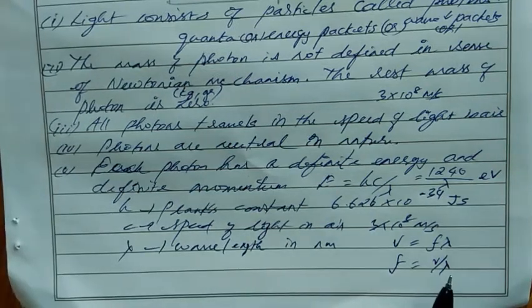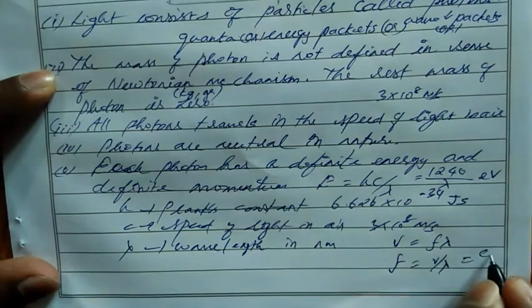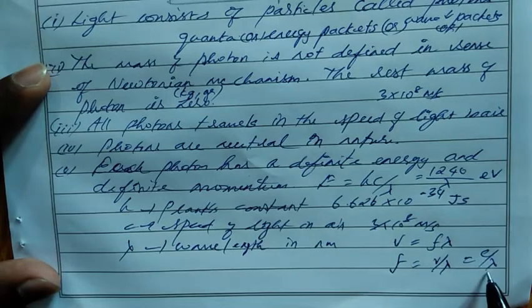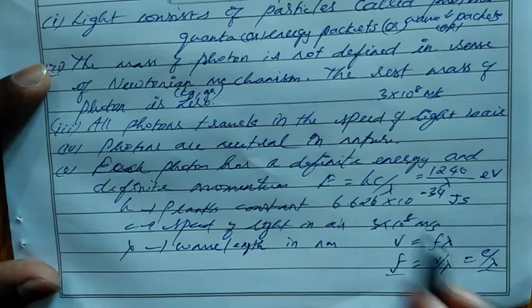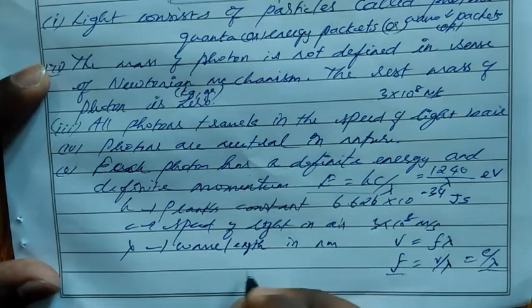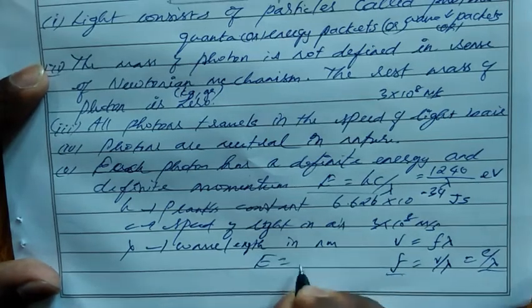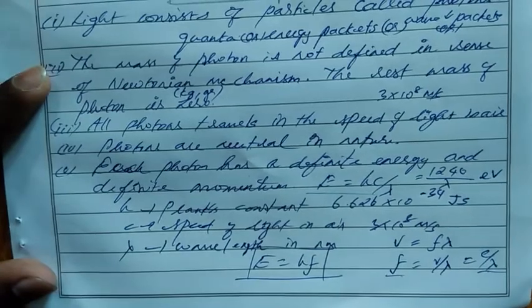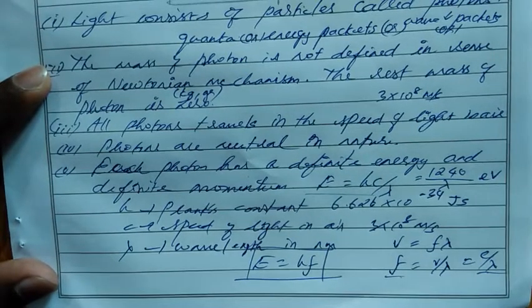What is v? v means speed of light. Speed of light in which medium? In air. So instead of v by lambda, we can take c by lambda, speed of light in air divided by wavelength. So for f, we can take c by lambda. In the energy equation, instead of c by lambda, we substitute the value of f. Then our equation becomes E equal to hf, Planck's constant into frequency.